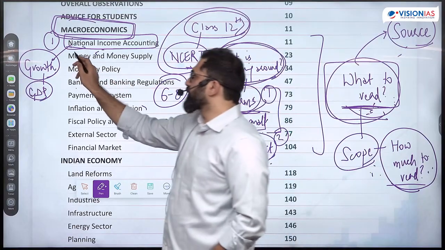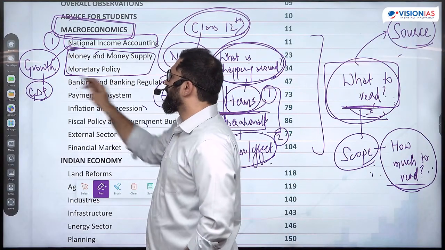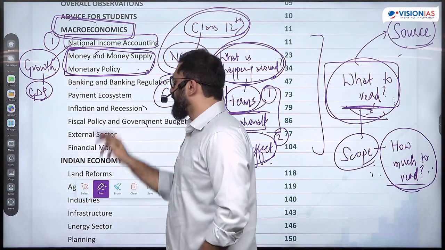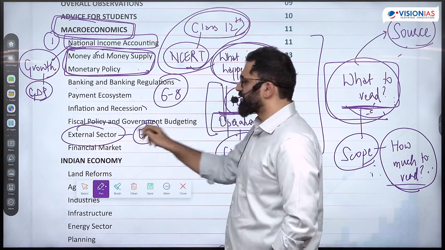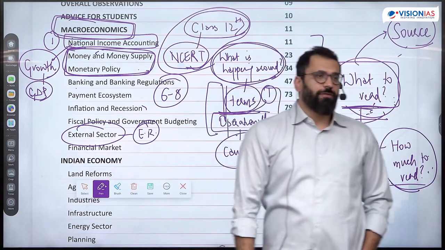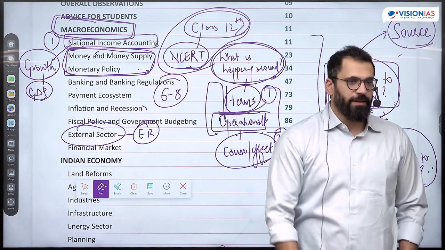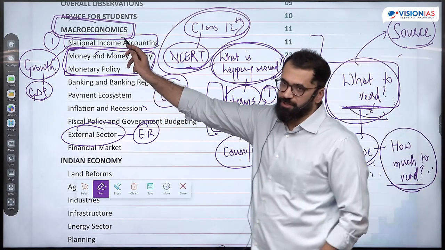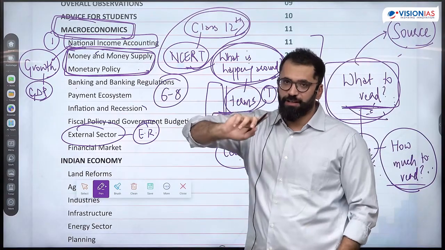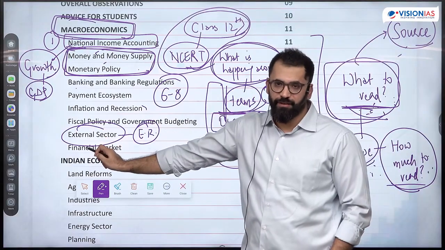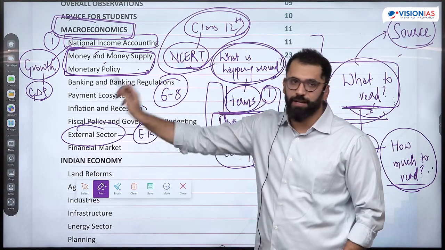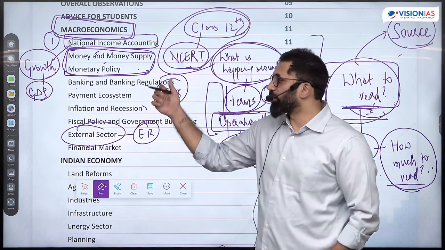Then the other part is mostly related to money, plus the external sector. How exactly exchange rates are managed. These two portions are where the maximum questions come in. Sometimes they have picked questions from national income accounting, but every year they have picked questions from money and they have picked questions from the external sector. These two become the most important part in the prelims, macroeconomics.